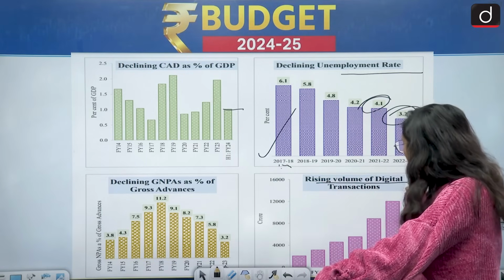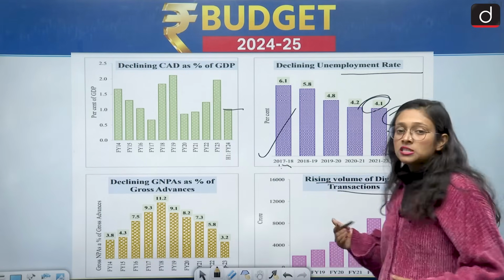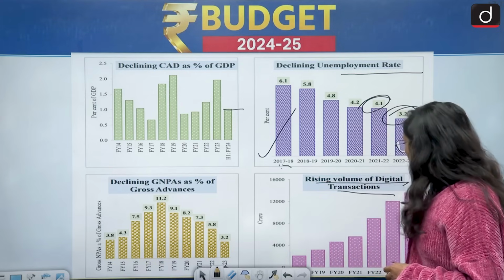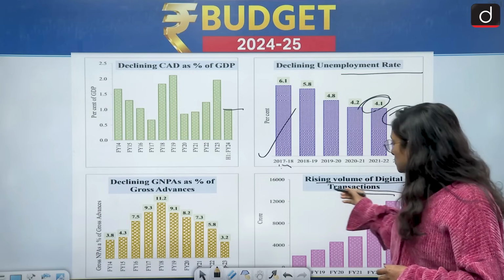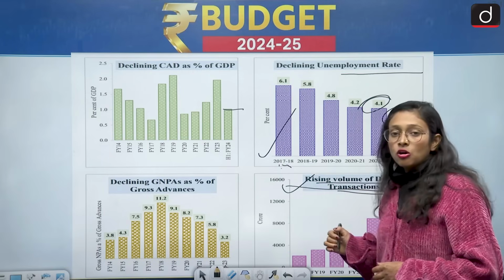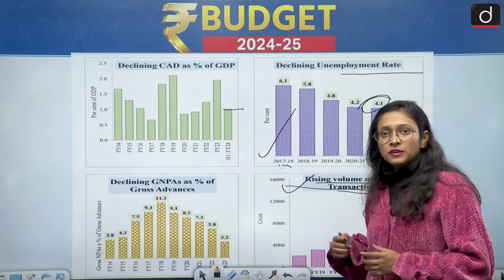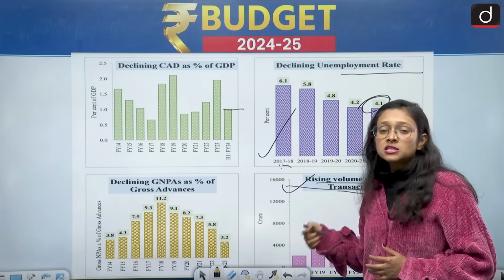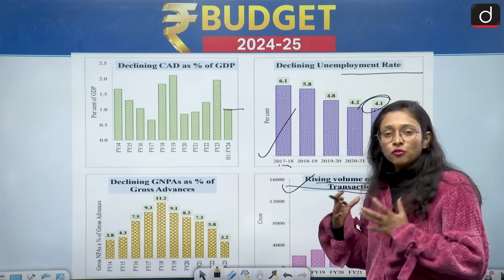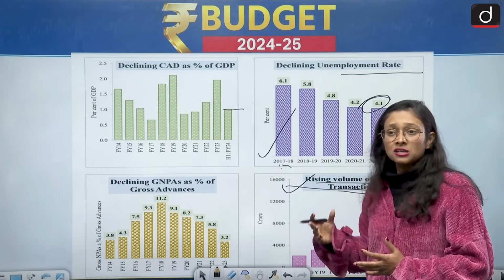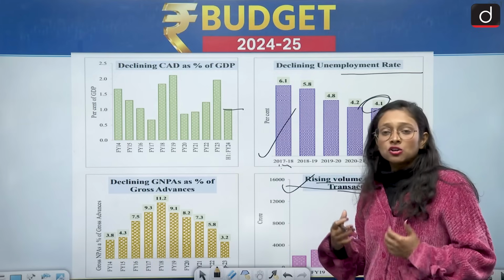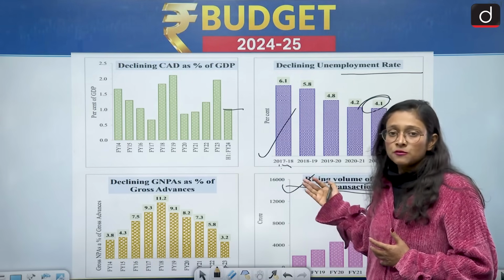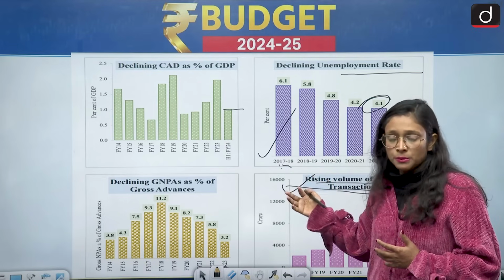And then the rising volume of digital transactions. The digital transactions have risen especially after demonetization. What we have seen is that it has risen by more than 12,000 crore. So this is also a very positive aspect. But we have to take care in this direction, because many Indians still do not use digital transactions. So we have to be more focused towards rural digital transactions, because in urban areas people have the technology, people have the awareness, so they can easily avail such services. But we have to expand these services to the rural areas among the uneducated people also.